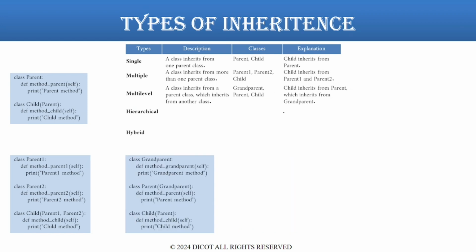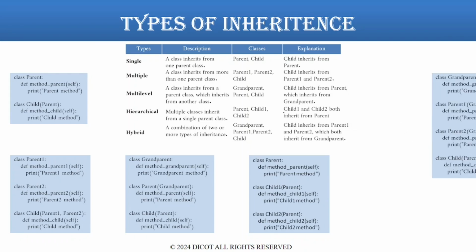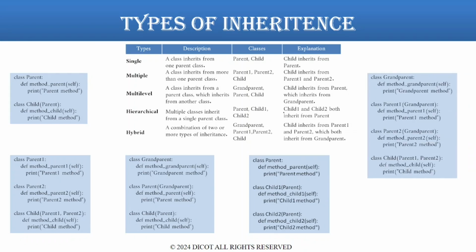Hierarchical inheritance: multiple classes inherit from a single parent class. Classes present: parent, child 1, and child 2. Child 1 and child 2 both inherit from parent. Hybrid inheritance: a combination of two or more types of inheritance. Classes present: grandparent, parent 1, parent 2, and child. Child inherits from parent 1 and parent 2, which both inherit from grandparent.